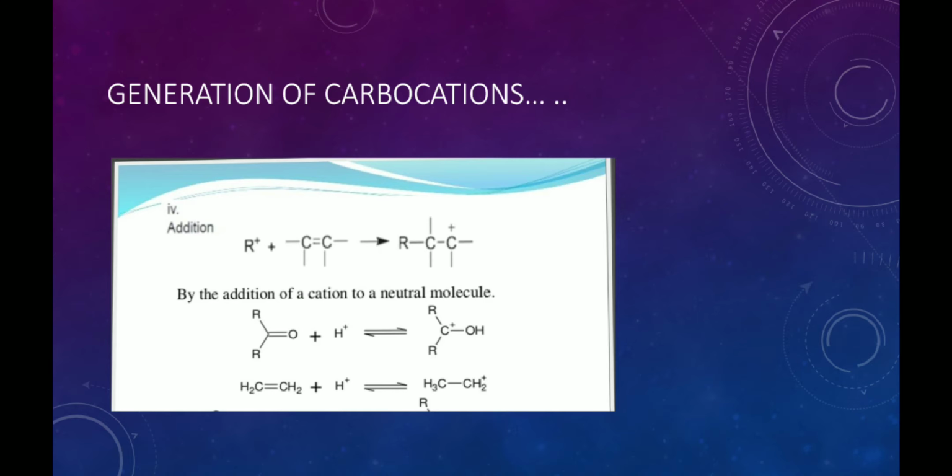In this slide, there is addition of carbocation on the alkene. The addition of the carbocation on the alkene also produces another carbocation. And the second, by the addition of the cation or the proton to a neutral molecule. In the second step, the proton added on the carbonyl group or the alkene also produces carbocation.